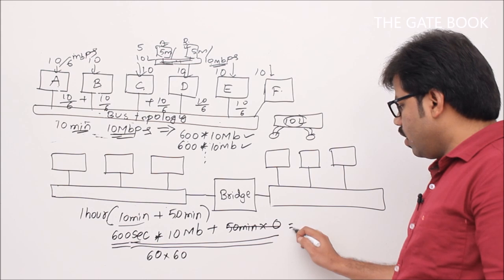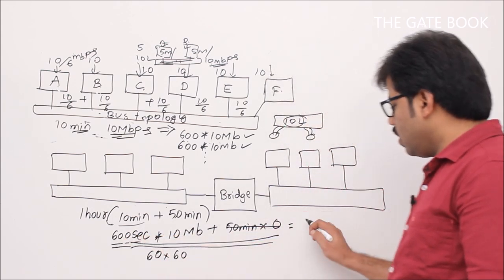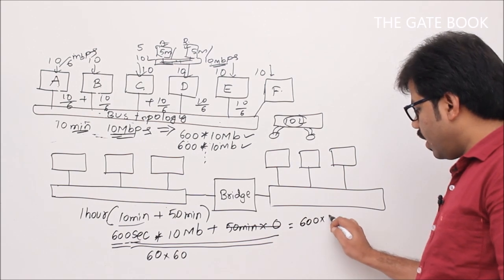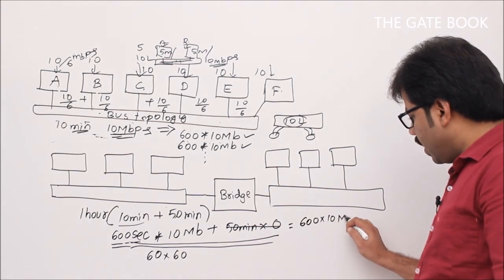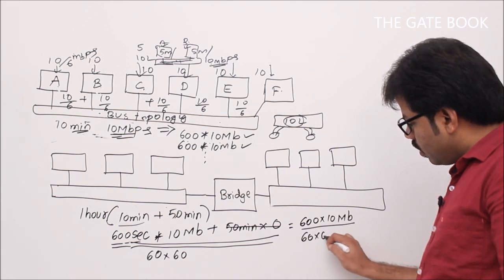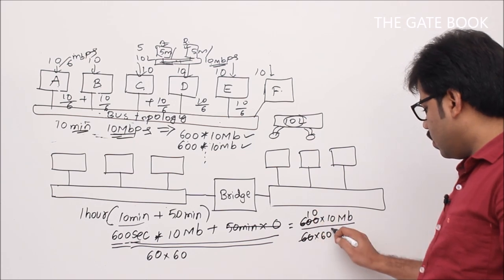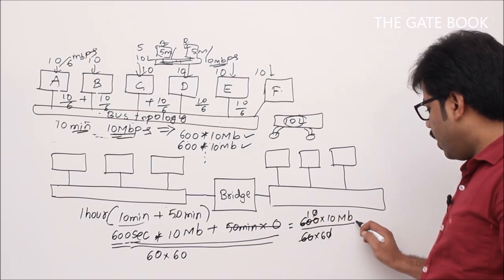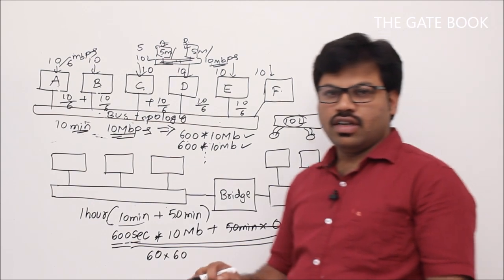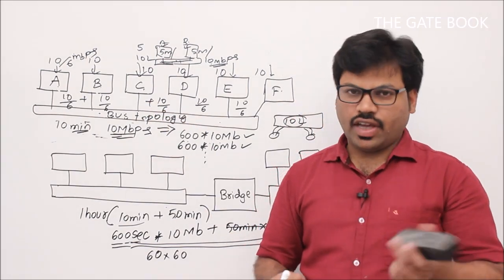Now let's simplify. You get 600 into 10 MB by 60 into 60. So 60 tens are 600, the 0 will be cancelled. You get 10 MB by 6. That is what I said. Finally, if they equally share, everyone gets 10 by 6th of MB.